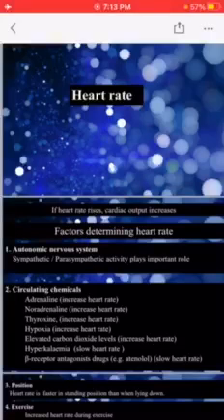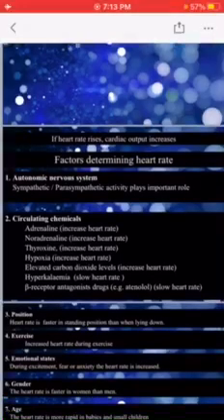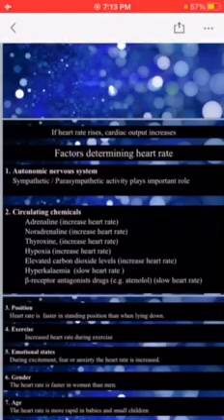The factors which determine the heart rate: first, autonomic nervous system, we have sympathetic and parasympathetic activity. Number 2 is circulating chemicals, which includes adrenaline, noradrenaline, thyroxine, hypoxia, and increased levels of carbon dioxide. All these chemicals increase the heart rate, while hyperkalemia, which is an increase in the levels of potassium in the blood, slows down the heart rate.